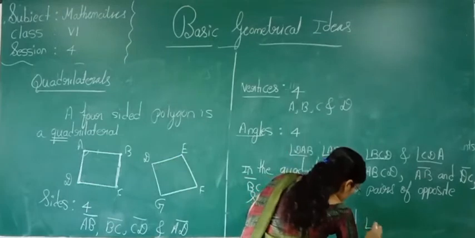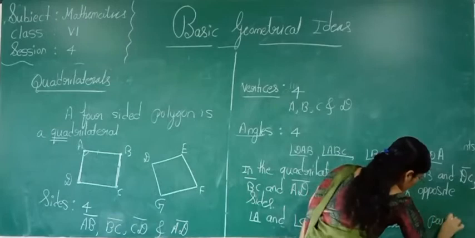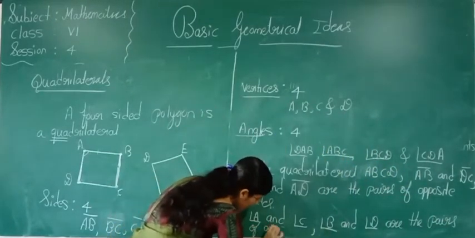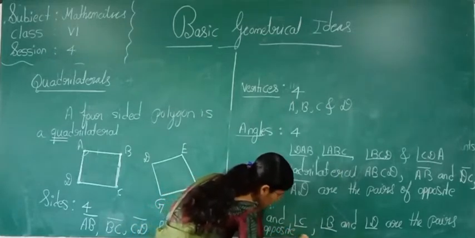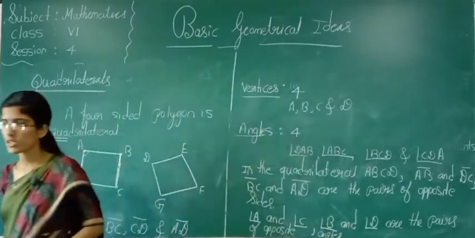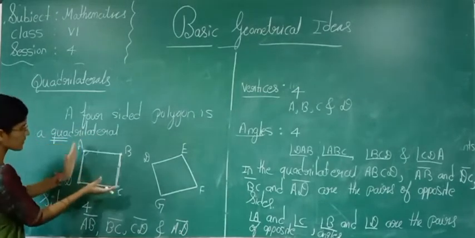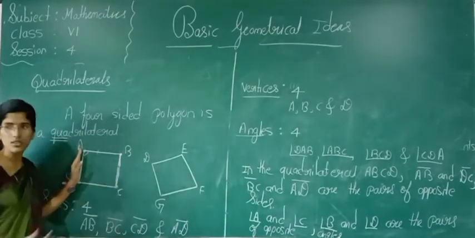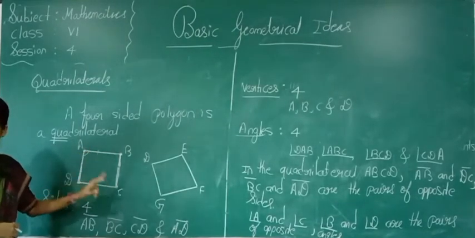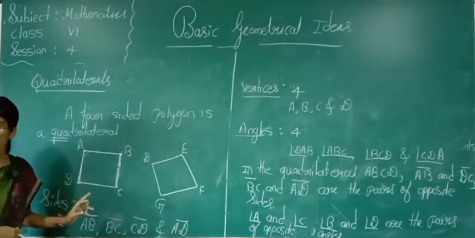Angle D. These are the pairs of opposite angles. Is it understood? Angle A and angle C are opposite angles. Angle B and angle D are opposite angles.